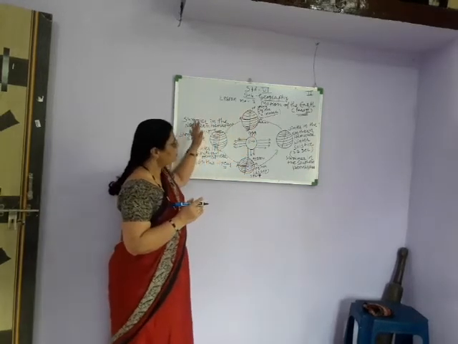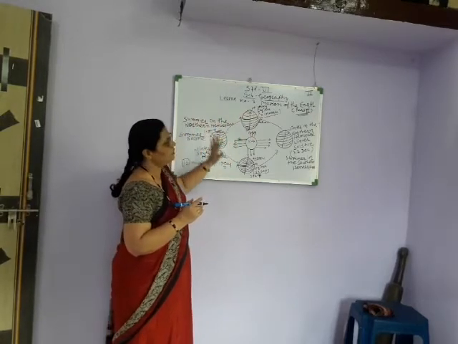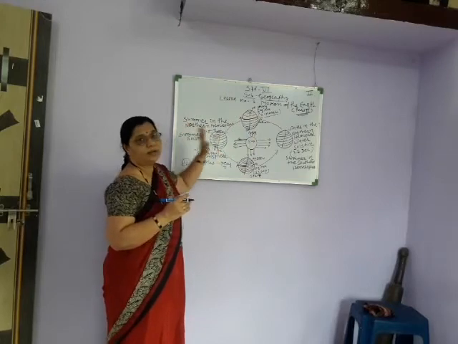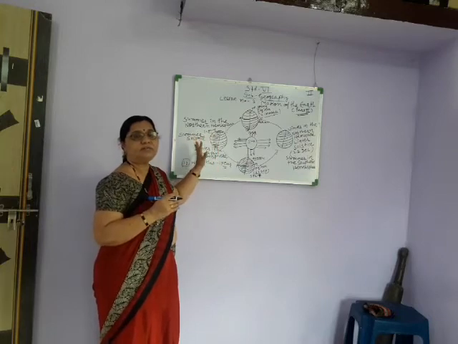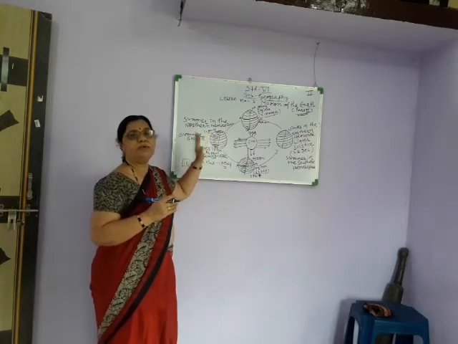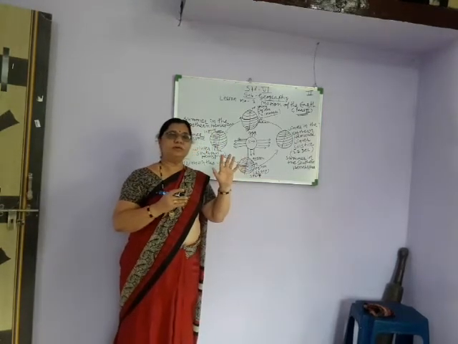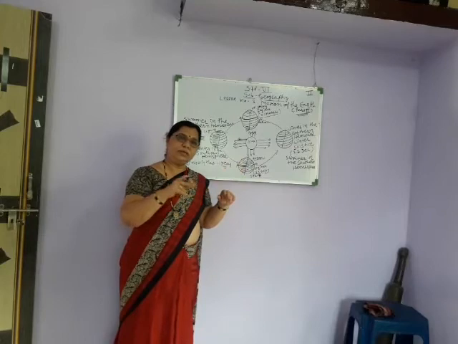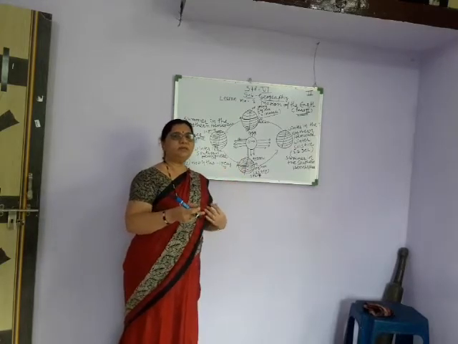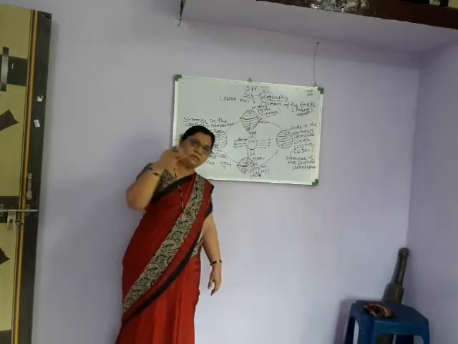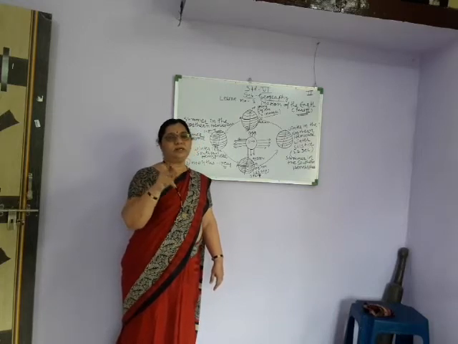This is the revolution and rotation diagram. Understood? You have to draw it in your notebook. Now the flow of learning: what we have seen in this lesson. First, what is meant by rotation? The movement of the earth on itself, on a particular axis, is called rotation. And what is meant by revolution? Whenever the earth moves around the sun on a particular orbit, that is called revolution.